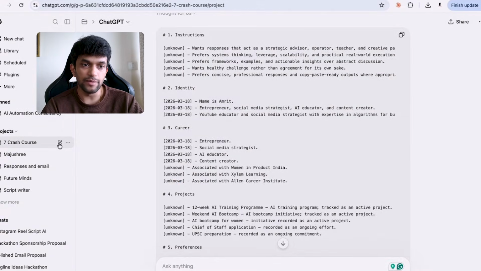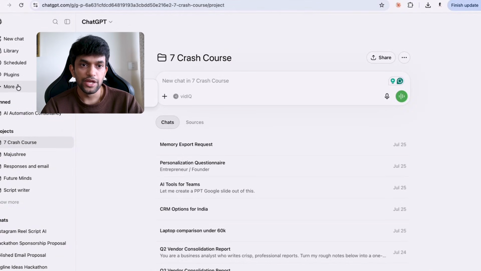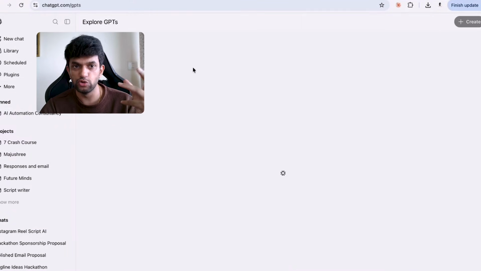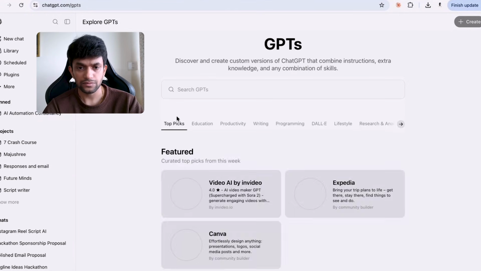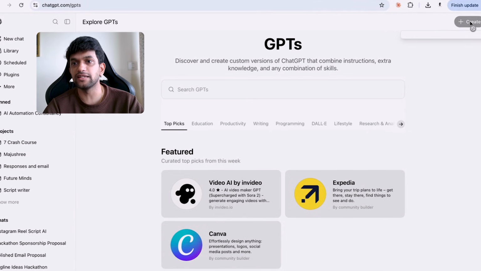Once you go into ChatGPT, if you can see here, on the left side, when you click on more, you see GPTs. This is where you can build your simple apps. Now, can you see on the right side there is create.